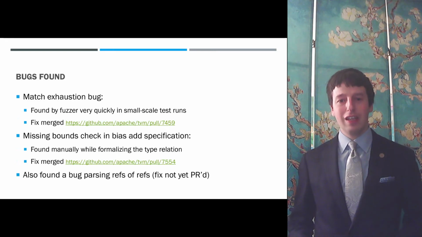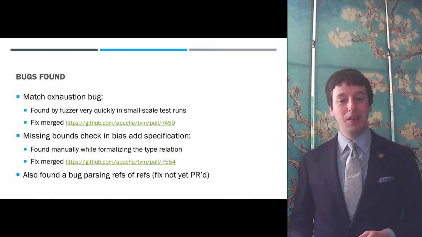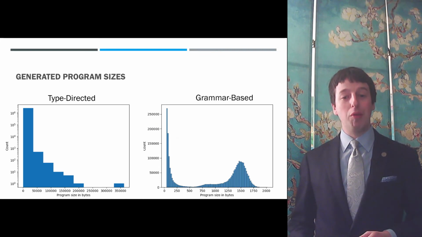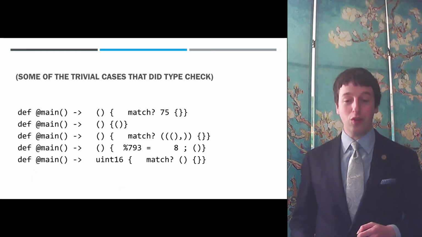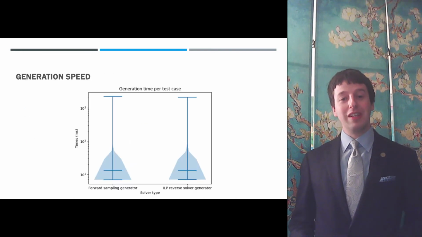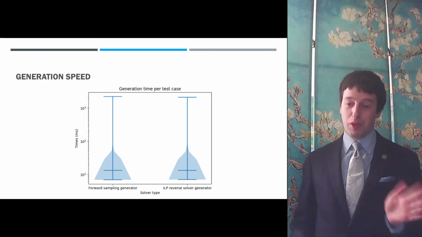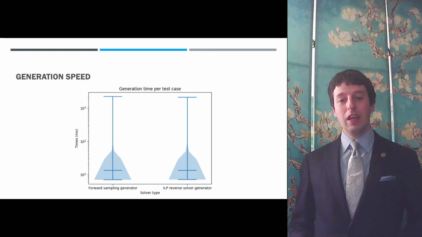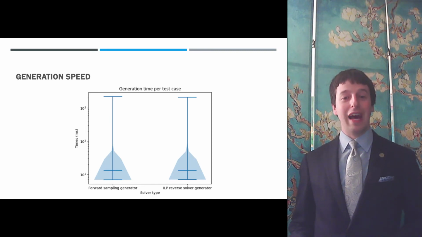In the process of developing our prototype, we came across a number of bugs, which I summarize here. And compared to a simplistic grammar-based fuzzer, our type-directed fuzzer was able to generate much larger programs. Moreover, almost none of the other fuzzer's programs type-checked except for truly trivial cases, while all of our fuzzer's programs did. Curiously, there was also relatively little difference in speed between the two approaches to generating solutions, which was reassuring. Neither approach imposes severe overhead. There may be plenty of room to improve performance over our Python prototype, so I will leave the door open to that down the line.